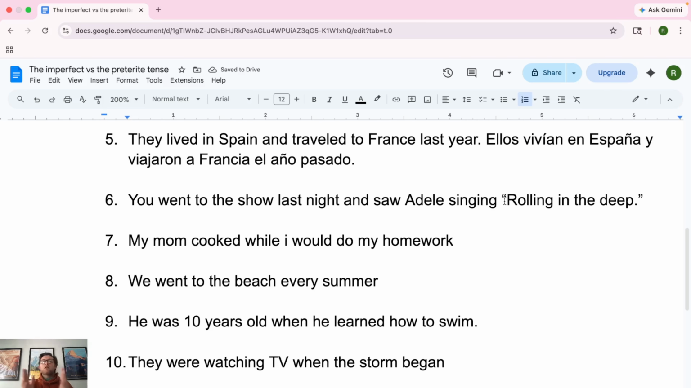So ellos vivían en España. Again, for a long amount of time, they lived in Spain. I'm also kind of setting up the story here too, right? So they lived in Spain, but they traveled to France one time. So there's kind of your interrupting, right? And they traveled to France last year. That's the one hit, right? We have a definitive timeline on that. Last year they traveled to France. So for that reason, it's the preterite.